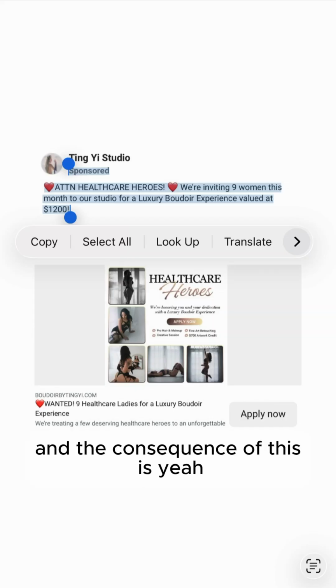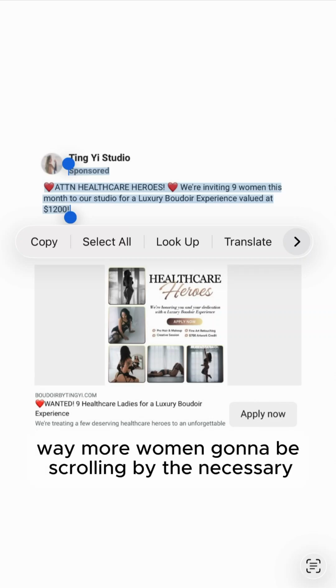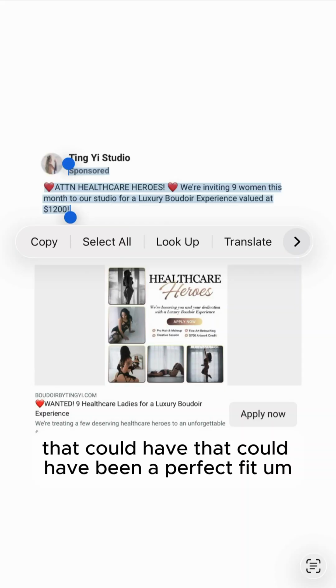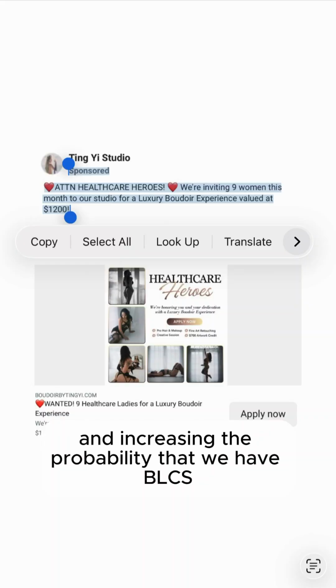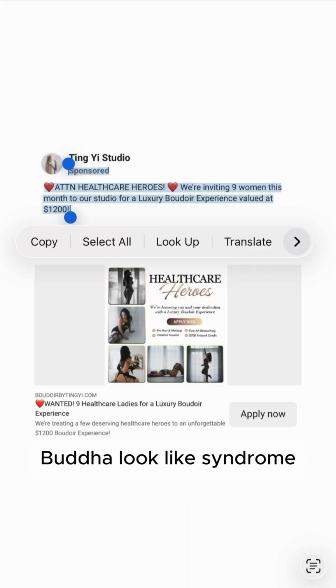And the consequence of this is way more women gonna be scrolling by than necessary. That could have been a perfect fit. But they're scrolling right on by, pulling our unique CTR under 6% and increasing the probability that we have BLCS, Boudoir low click syndrome.